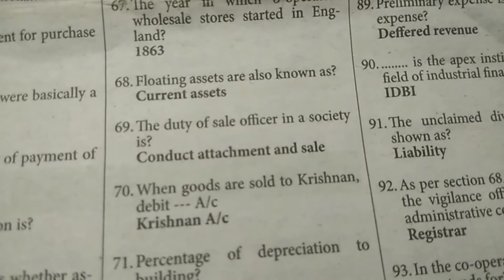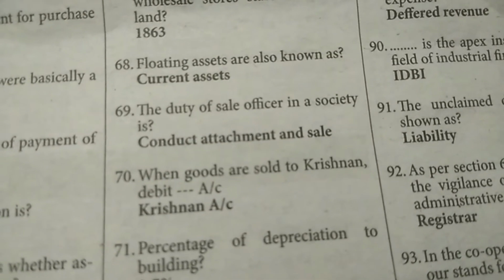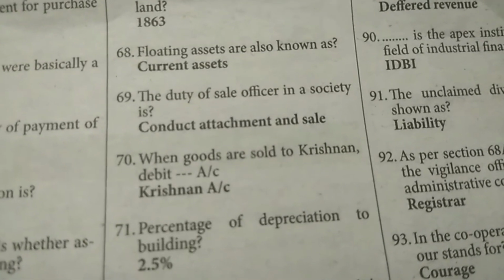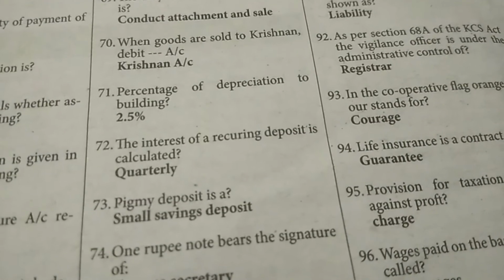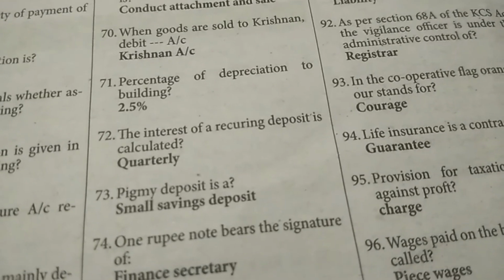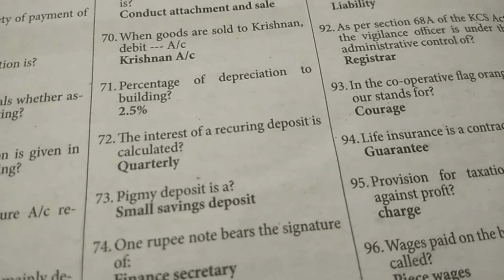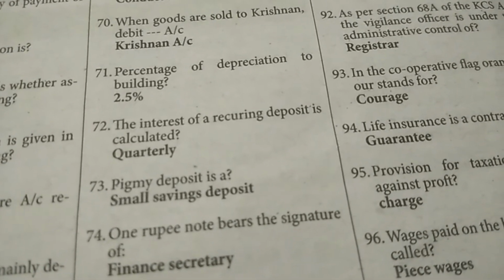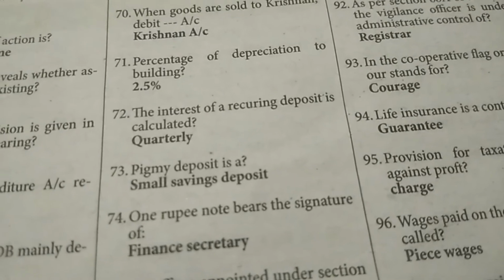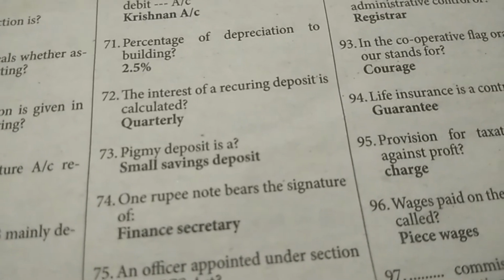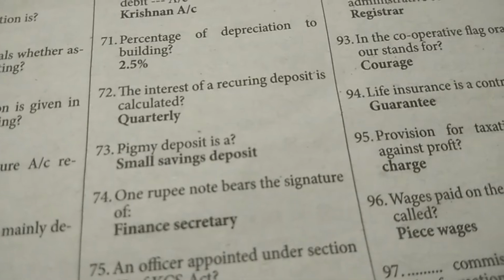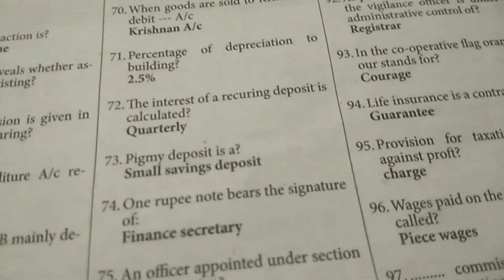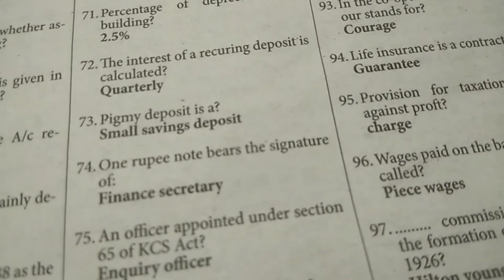Floating assets are also known as current assets. Next, the duty of the sale officer in a society is to conduct attachment and sale. Next question. When goods are sold to Krishnan, debit Krishnan's account. Next question. Percentage of depreciation on building: 2.5%. Interest on recurring deposit is calculated quarterly. Pygmy deposit is a small saving deposit.